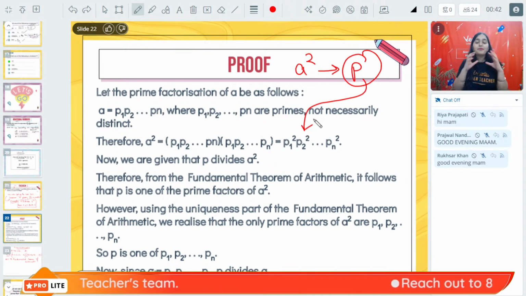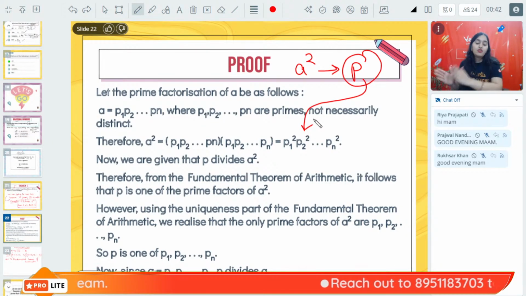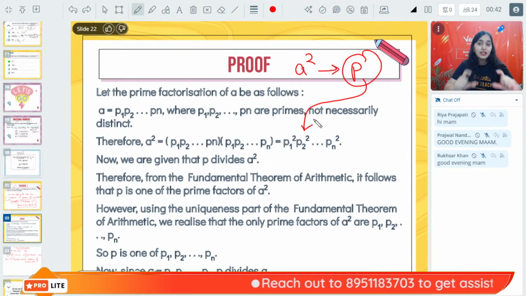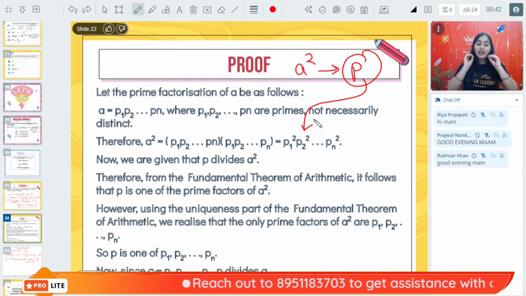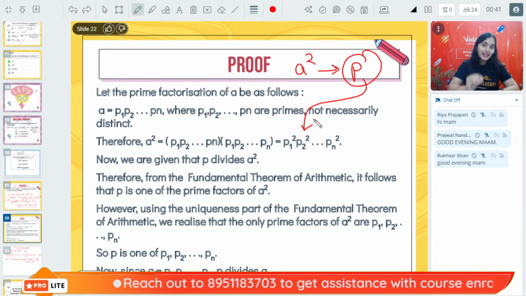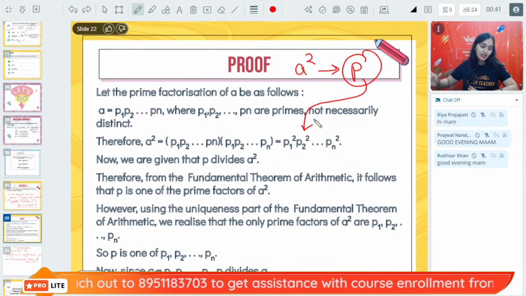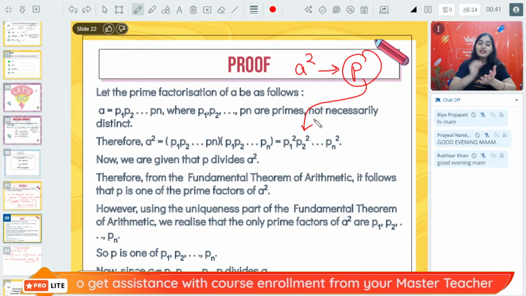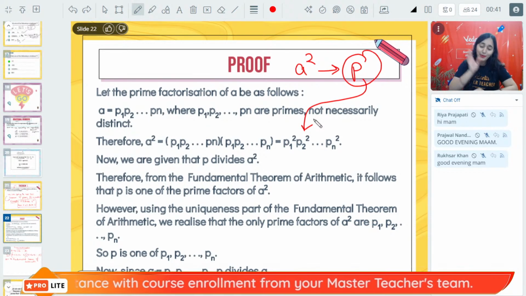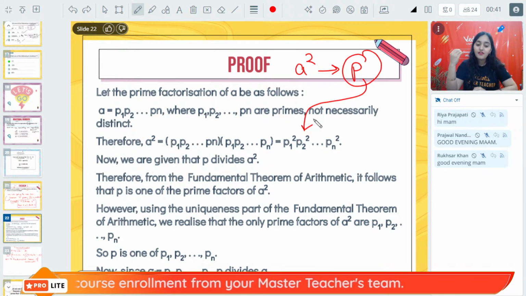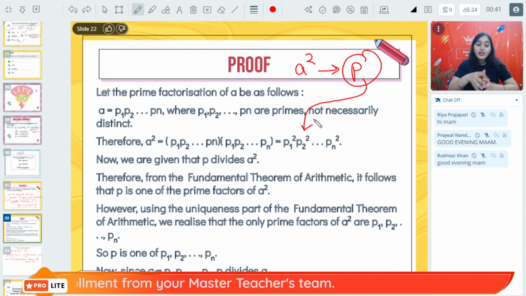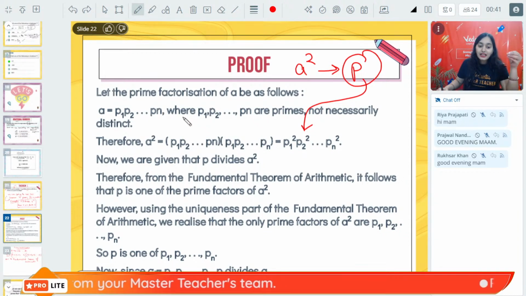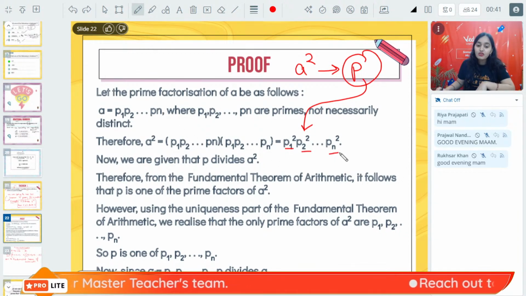Are you understanding? If A is P1, P2 and so on Pn, but according to the fundamental theorem of arithmetic, every number will have a fixed prime factorization, fixed prime factors. That means P is a fixed prime factor of A square. Now, it also means that it must belong to P1, P2 and so on Pn.